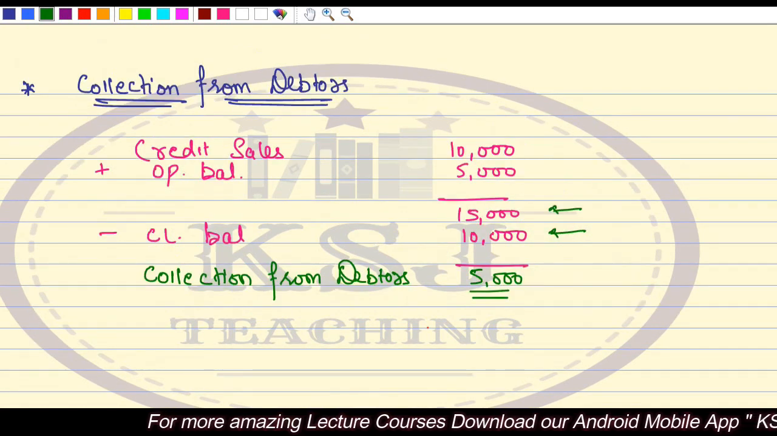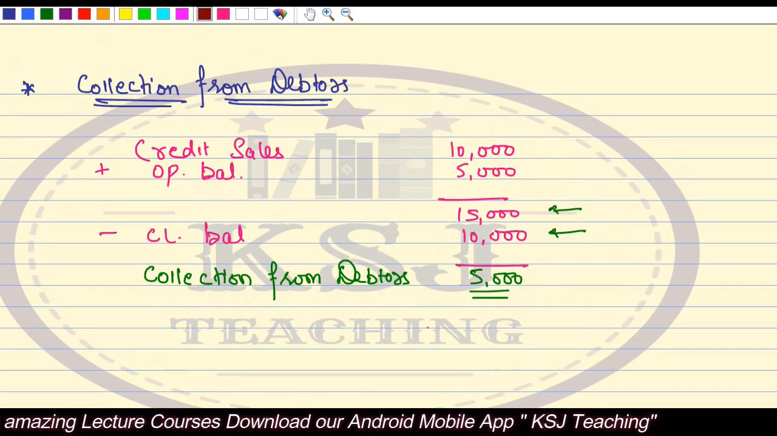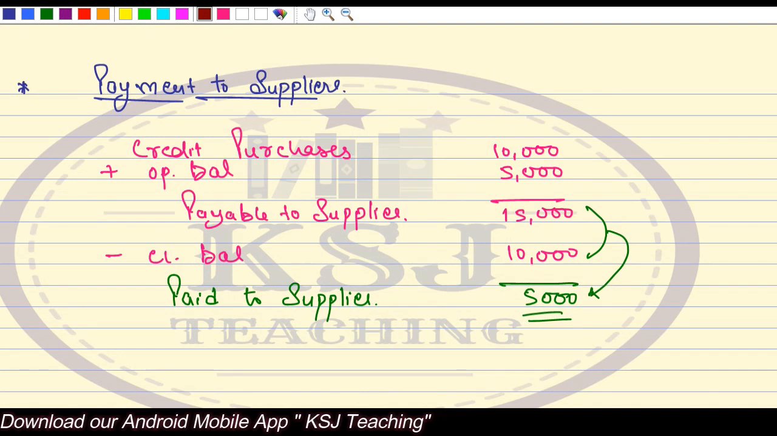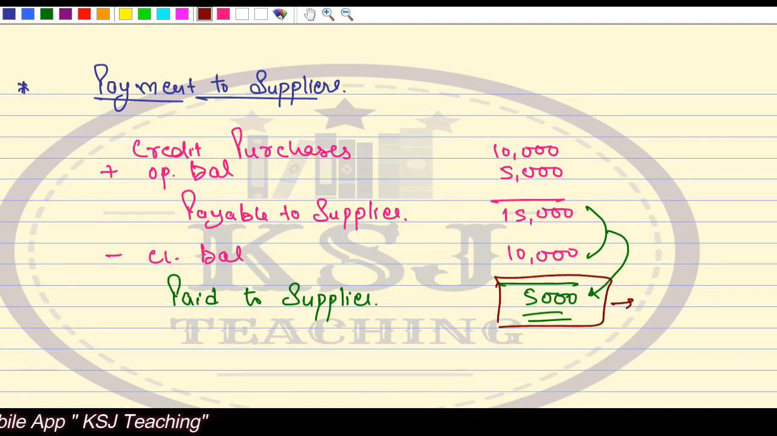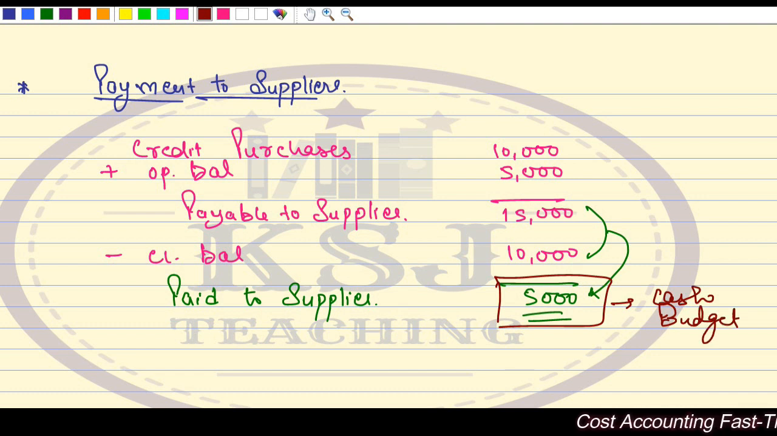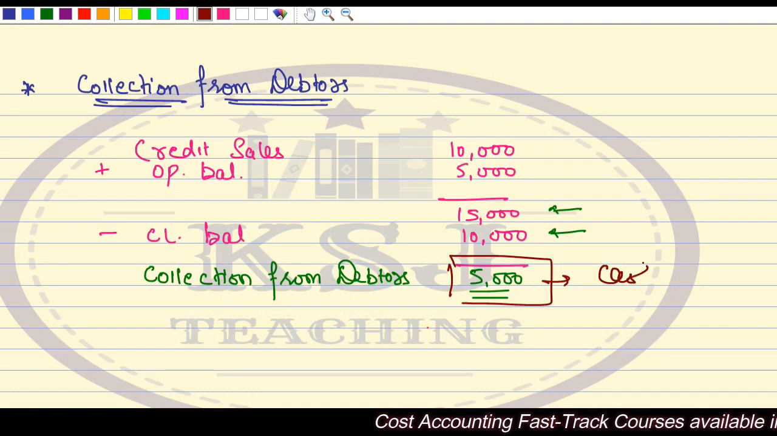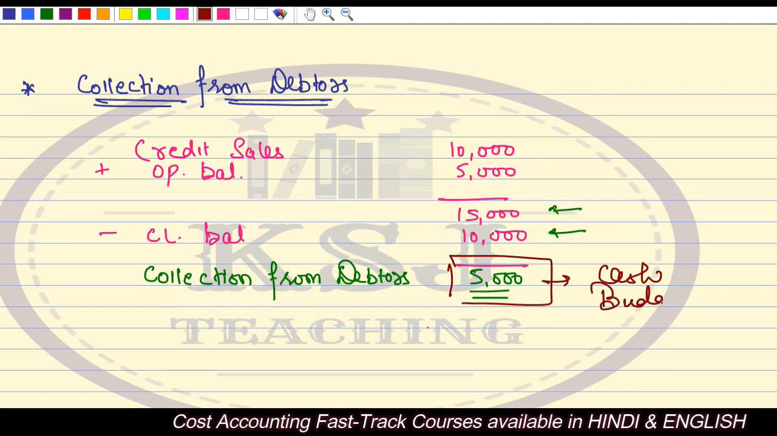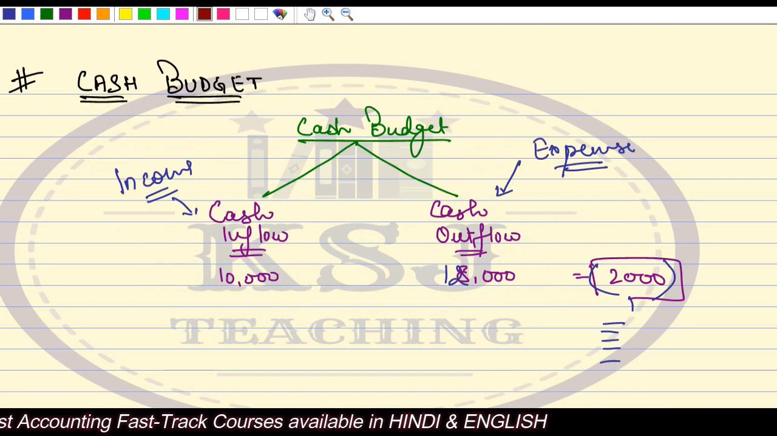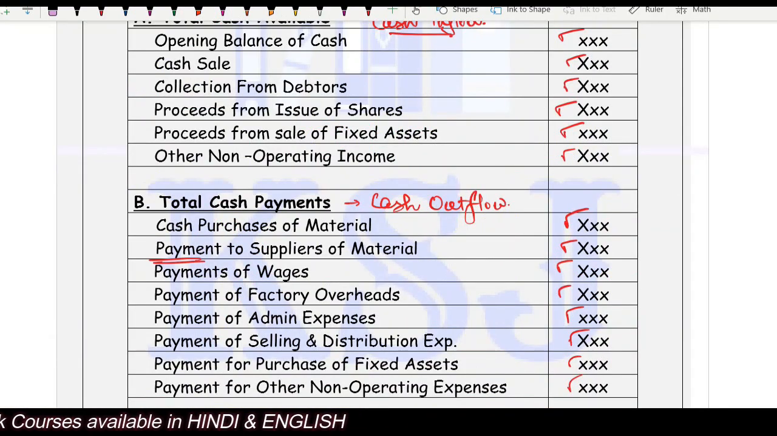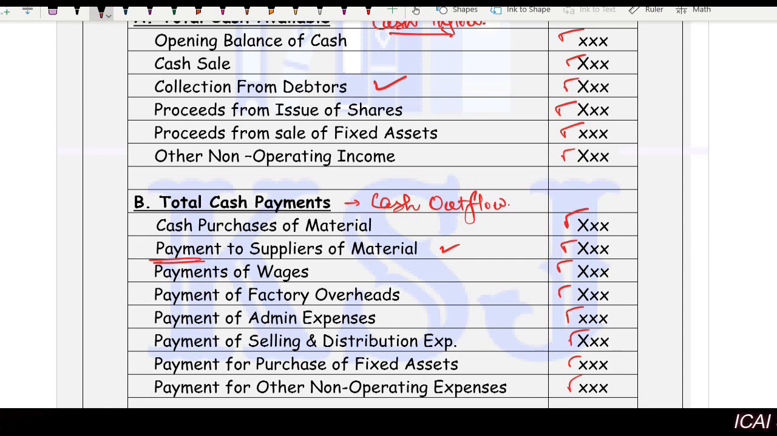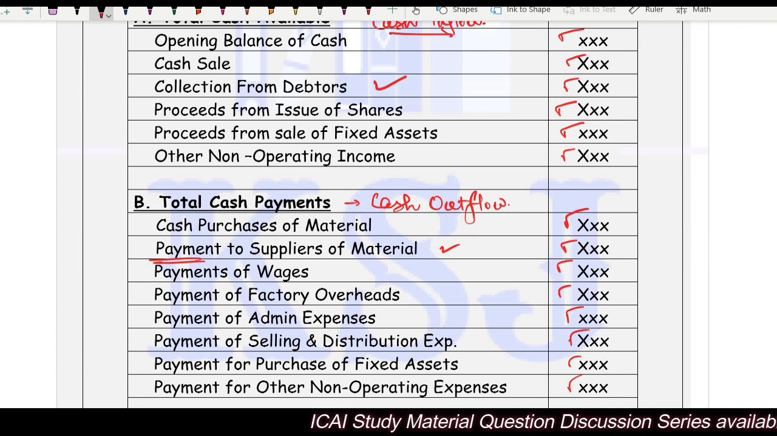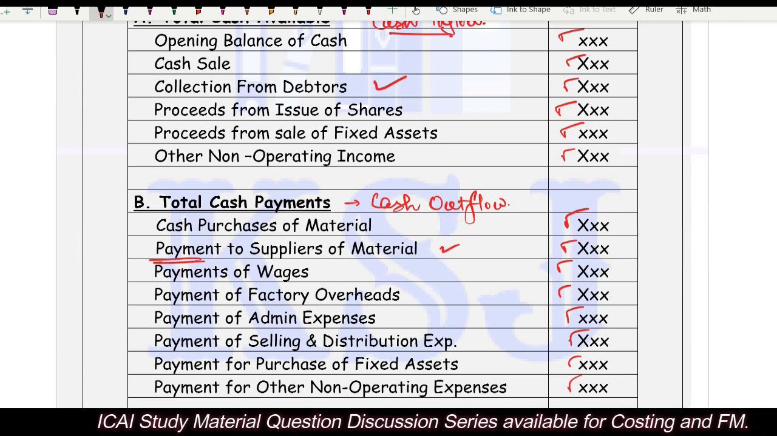Now, when we talk about the cash budget, you have to take this figure, 5,000 and 5,000. When we talk about the cash budget format, this is the figure that you will be carrying in the cash budget. I hope this is clear. So these were the 2 points related to the cash budget, collection from debtors and payment to suppliers, basically the credit sales and the credit purchases. That is what was required to be discussed.